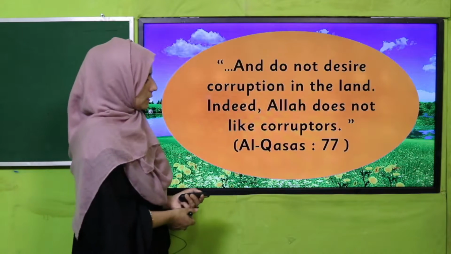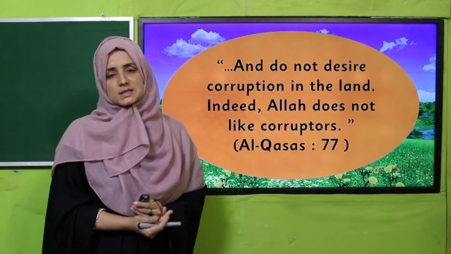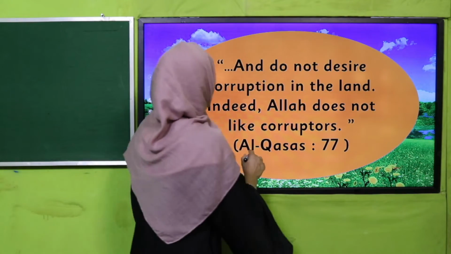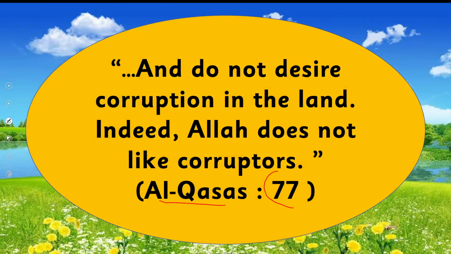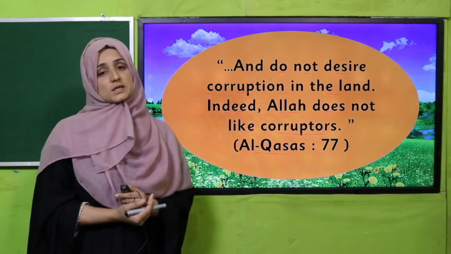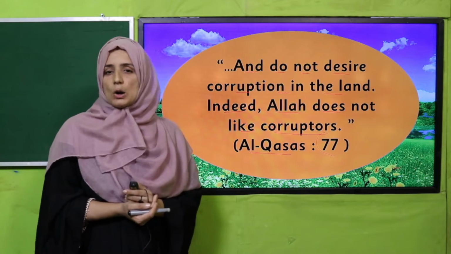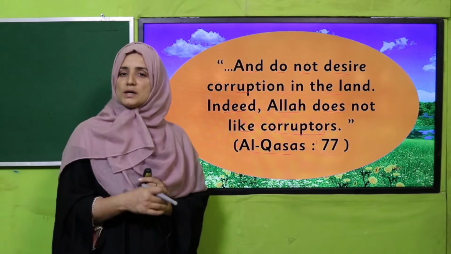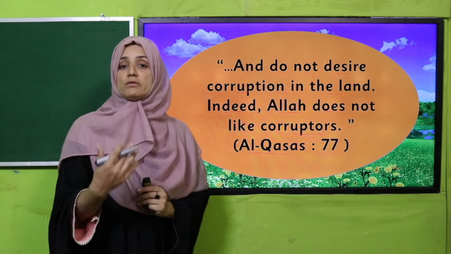Allah subhanahu wa ta'ala mentions in Al-Quran, Surah Al-Qasas, verse number 77: And do not desire corruption in the land. Indeed, Allah does not like corruptors. My dear students, this beautiful verse is telling us how we deal with others, in which way we have to deal.